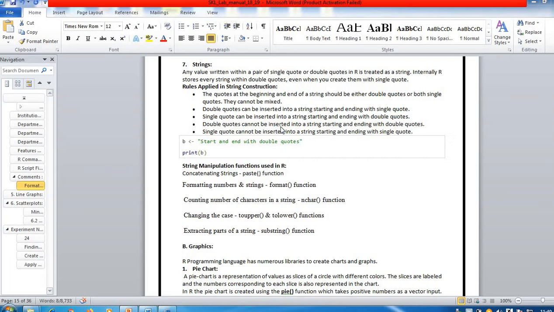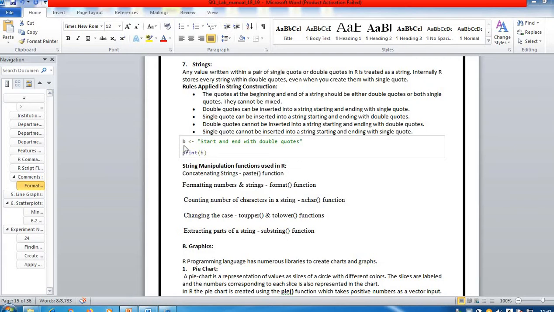Double quotes cannot be inserted into a string starting and ending with double quotes, and a single quote cannot be inserted into a string starting and ending with single quotes. In short, there should be opposite types of quotes inside each other. You cannot have the same type of quotes inside each other.